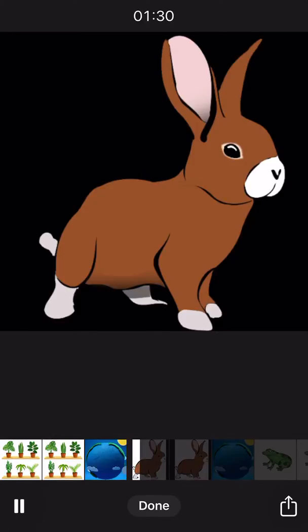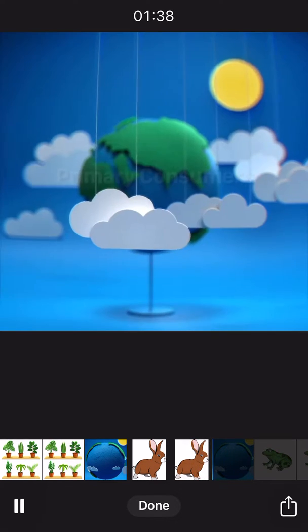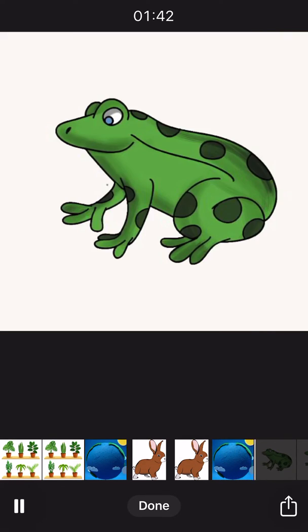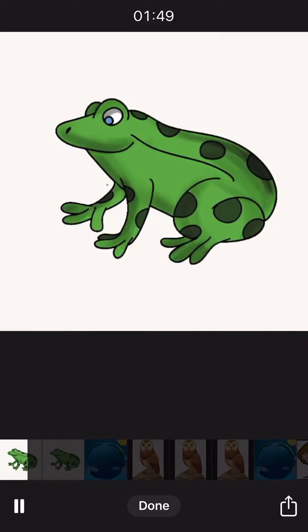Primary consumers, also known as herbivores, eat plants for energy. Examples include cows, rabbits, caterpillars, and crickets. Secondary consumers consist of carnivores and omnivores, and they eat primary consumers for energy. Examples include mice, snakes, and frogs.